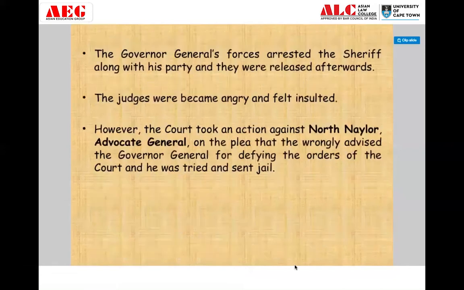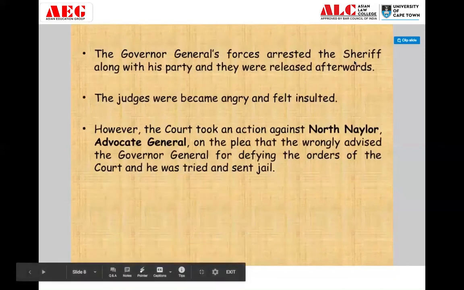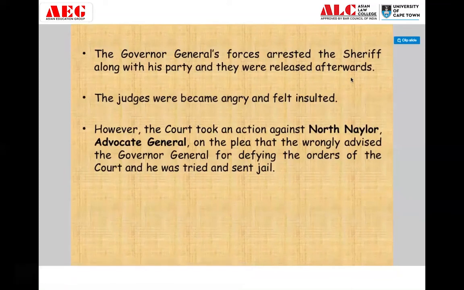Sheriffs were sent. The Governor General's forces arrested the sheriffs along with his party, and they were released afterward. So what had happened: the small force sent by the Governor General arrested these sheriffs, who came by the order of the Supreme Court. They arrested these sheriffs, and they were later released afterwards.